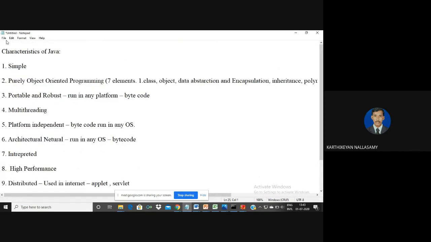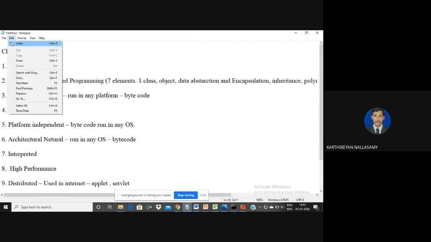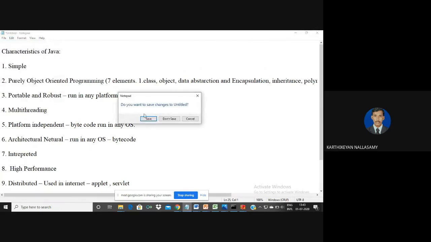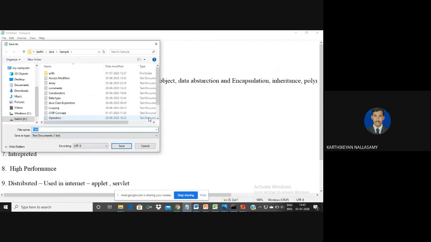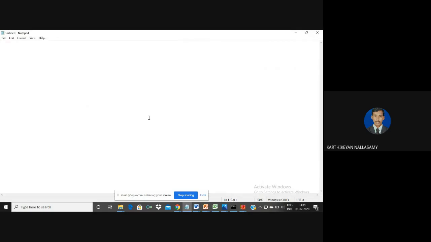I can showcase this with the help of how a class is created in a simple program. So now I'm going to create a simple application. Just a minute, I'm going to save this. import java.io.*; I'm going to create a class, and a main function.